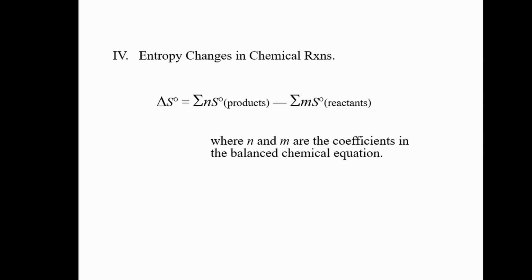We can look in the appendix, and there are some entropies tabulated for various chemical species, and we can use this equation to find a standard change in entropy, just like we calculated a standard change in enthalpy for a reaction using standard enthalpies of formation. Everything's almost exactly the same. Products minus reactants is exactly the same. Summing things up is exactly the same. And the n and m are the coefficients in the balanced chemical equation. Everything's the same there.